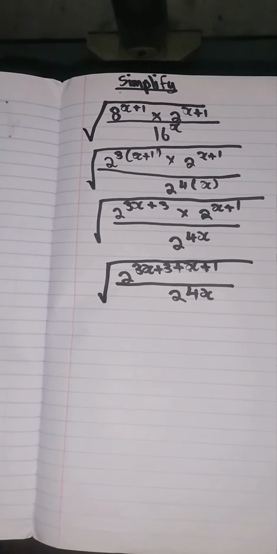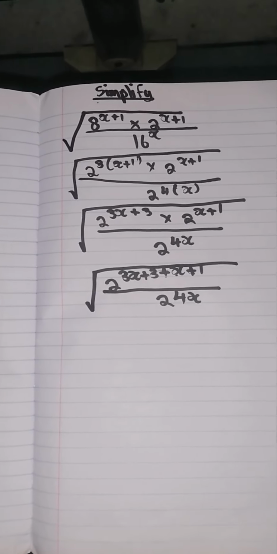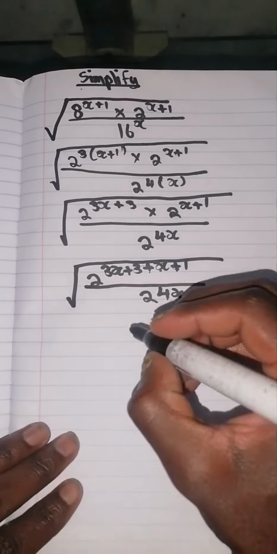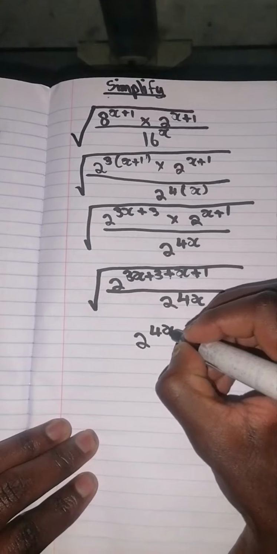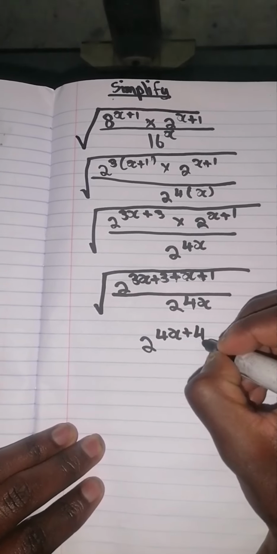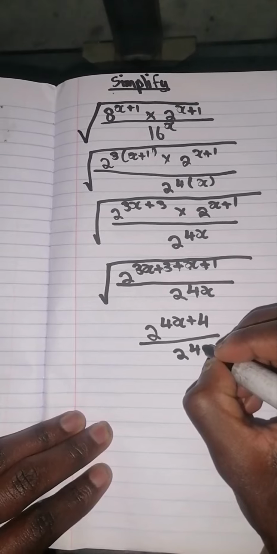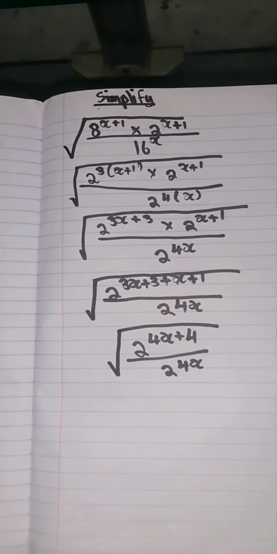Now I'm going to add the like terms in the numerator's exponents. Now 3x, you add it with x, and 3 with 1. Now in the numerator we'll have 2 to the power 4x plus 4, which will be divided by 2 to the power 4x, and this is enclosed inside a square root.